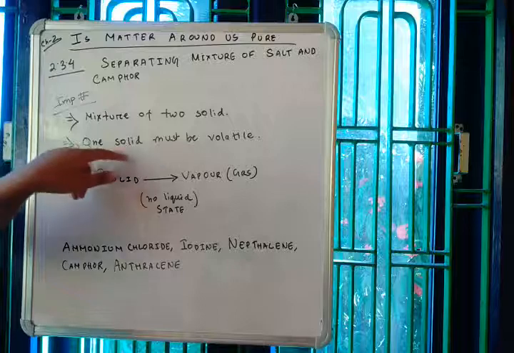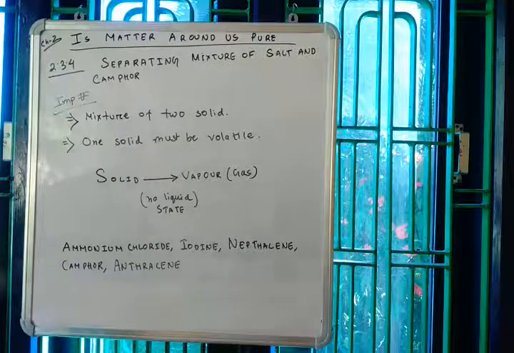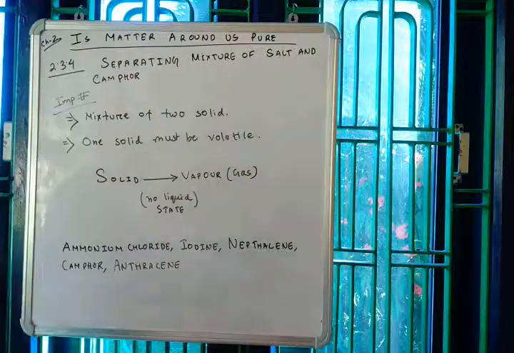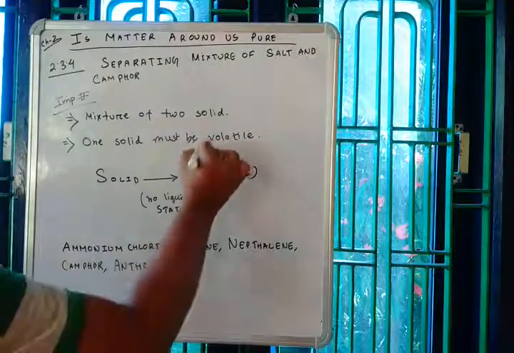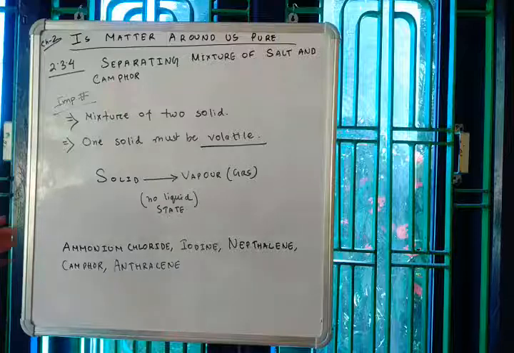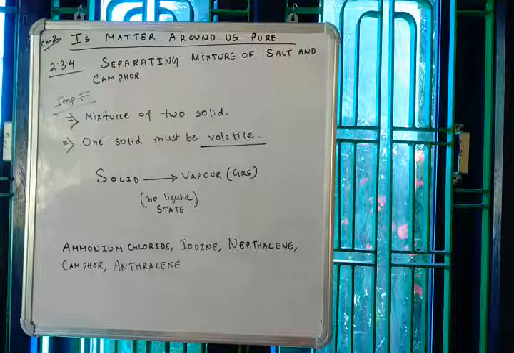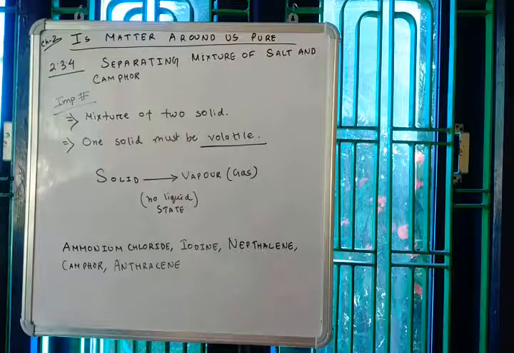Point number 2 is that in order to separate a mixture of two solids, one of the solids must be volatile. This is the most important criterion. If none of the solids are volatile, then there is no use of this particular method. So what is volatile? In the earlier videos I have told you what volatile is.